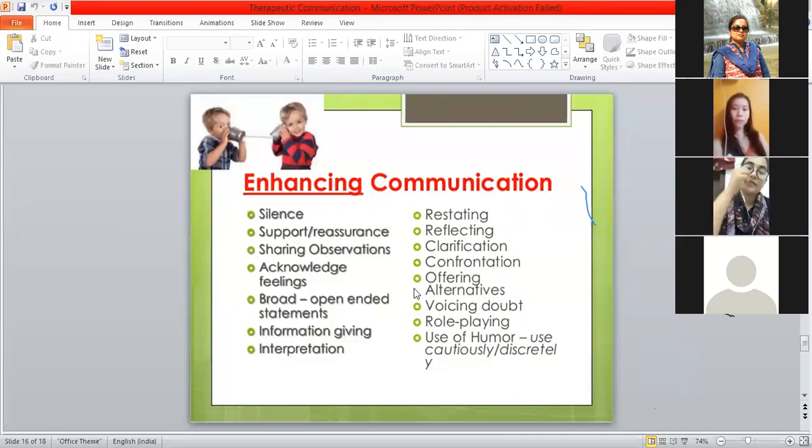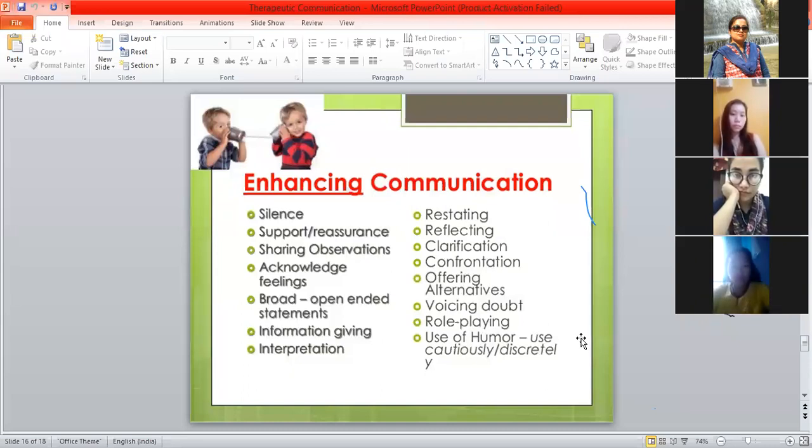Then reflecting, you should know how to reflect the client's problem. Whenever there is doubt, you should know how to clarify, how to confront, and then offer the alternative. These are the various ways, and alternative ways also you can offer. Any time you are having any doubt, you should clear it, so like voicing doubt. Any doubt you are having, immediately you should clear it.